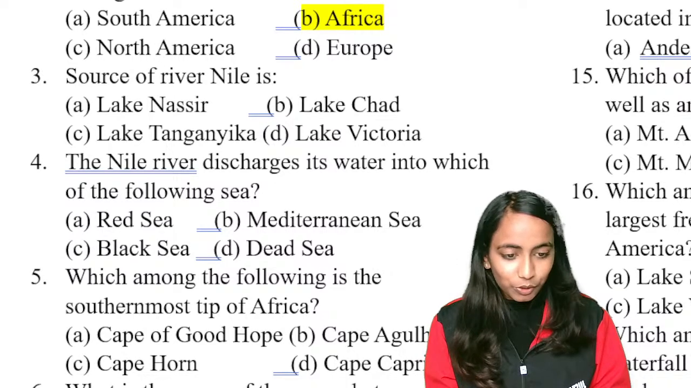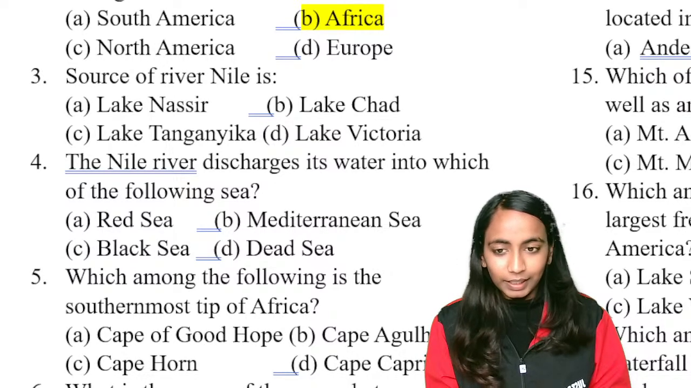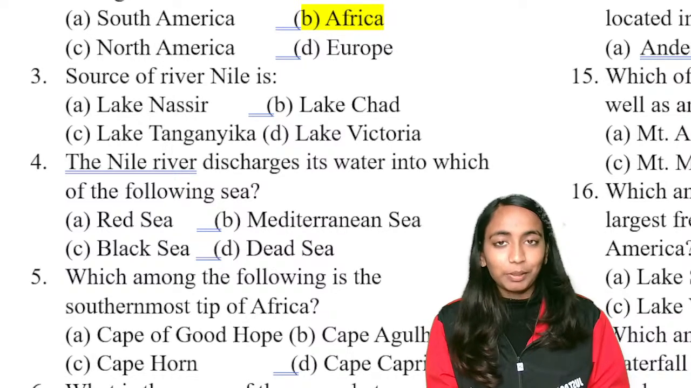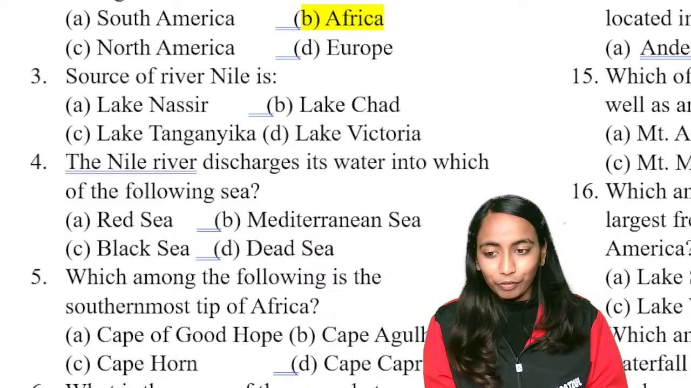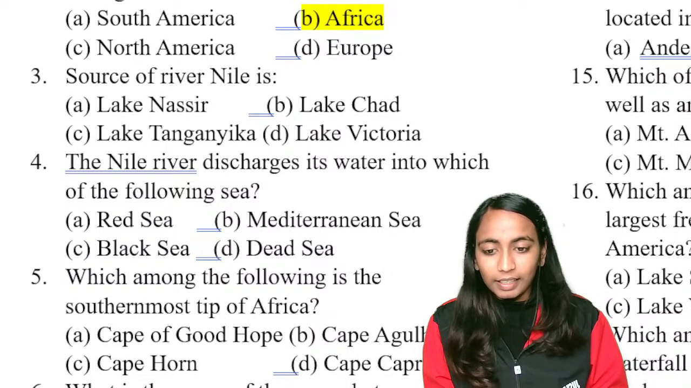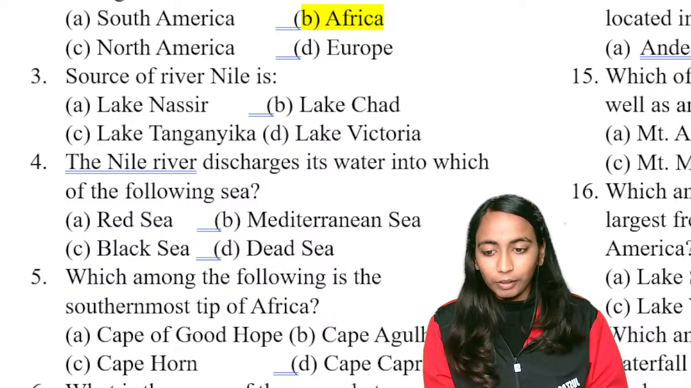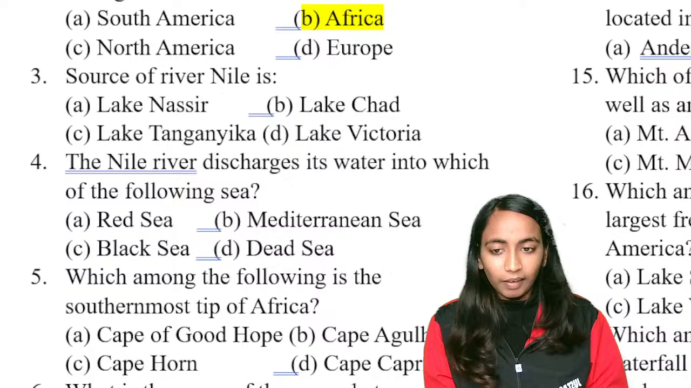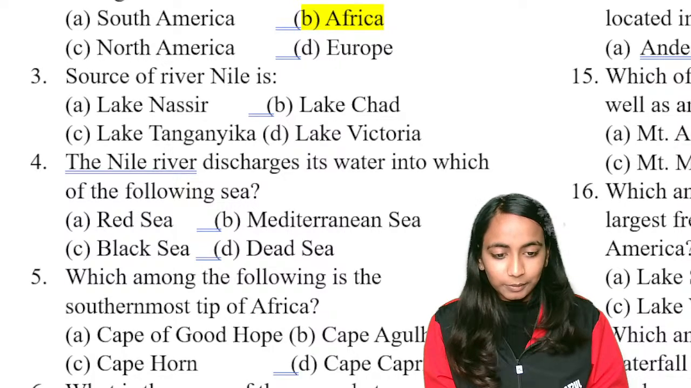Next is what is the source of river Nile? Nile river कहाँ से originate होती है? Simply the question is trying to ask you what is the source of river Nile? Is it Lake Nasir, Lake Chad, Lake Victoria, or Lake Tanganyika? Which is the correct answer? Okay, no, B is not the right answer.